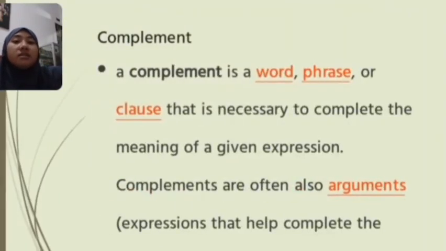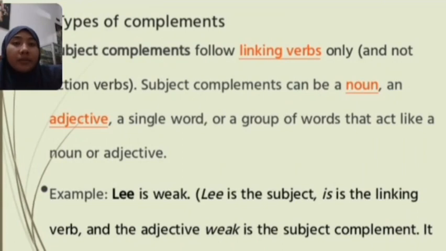Okay, the second is complement. A complement is a word, phrase, or clause that is necessary to complete the meaning of a given expression. Complements are often also arguments, expressions that help complete the sentence. The types of complements: first, subject complements, that follow linking verbs only and not action verbs.